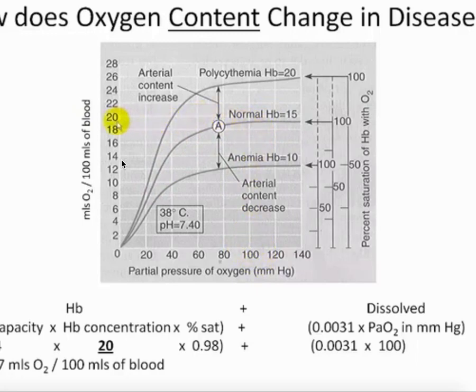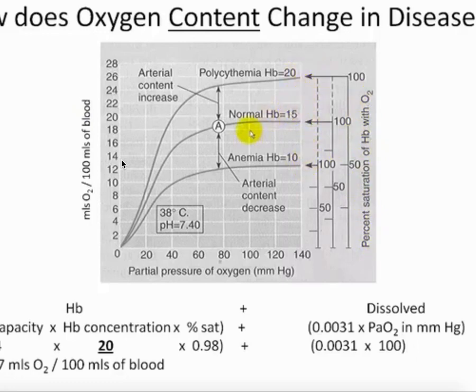We can see that on this point, so this scale is just the opposite. The oxygen content is on the left-hand side. So again, almost about 20 mLs of oxygen per deciliter of blood. And we can see over here for our saturation, it's almost about 100%, again, 98%. And the important thing is the percent saturation of oxyhemoglobin. There are three different scales: this one for anemia, this one for normal, and this one for polycythemia.